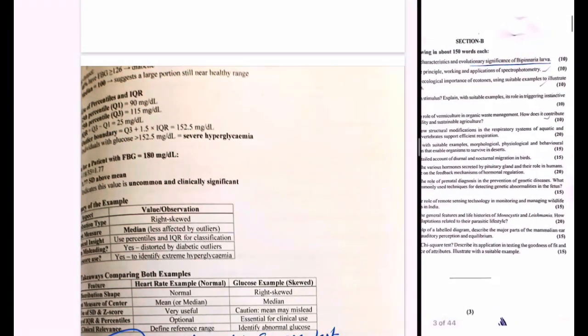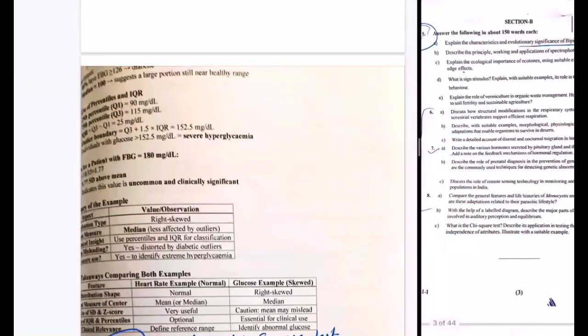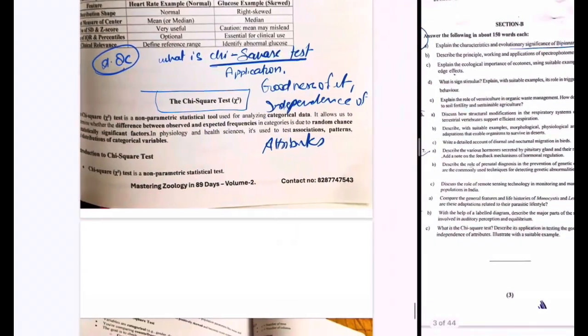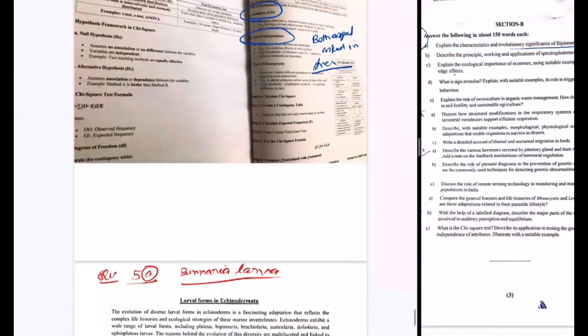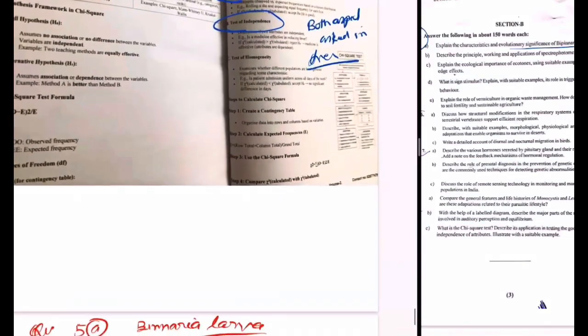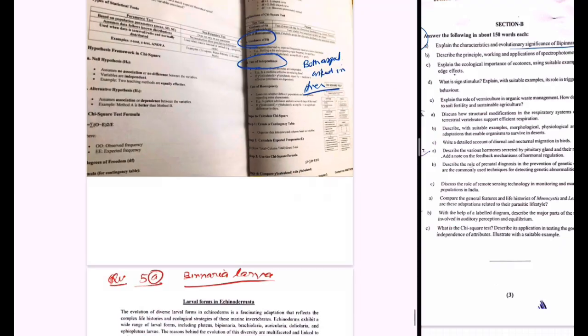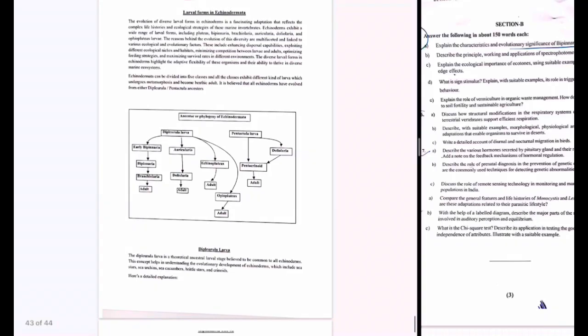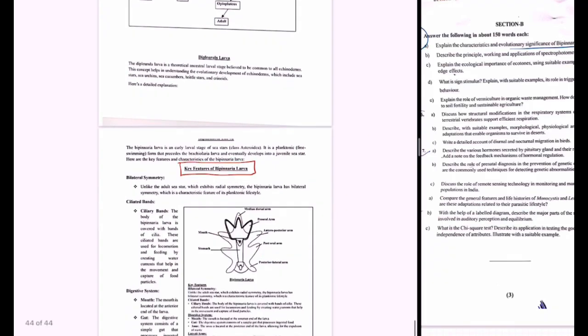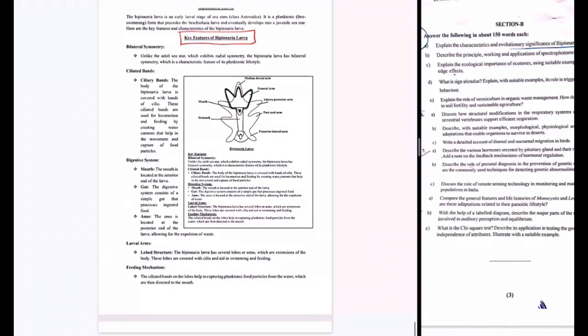Lastly, the question is about chi-square test, its application, testing the fitness, and you have to explain it using an example. So you can use any example, you can use data, and using that data you will explain how it helps us to reach a conclusion, how it helps us to validate the data. So it's an important portion of the biostatistics. Over here you can see the bipinnaria answer too. So this is from the bipinnaria.